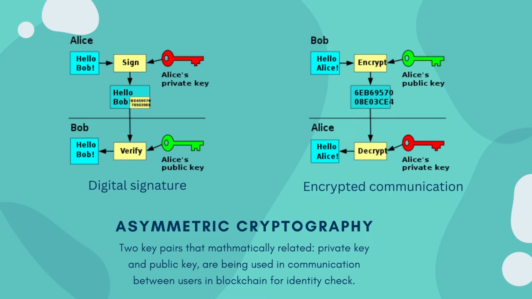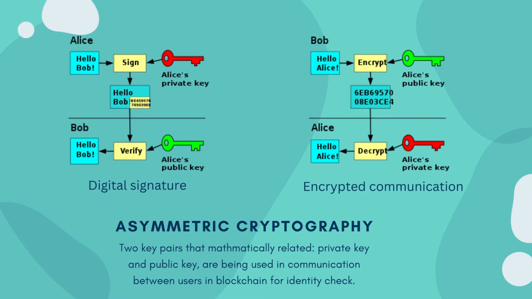In some applications of blockchain, such as cryptocurrency, the private key is stored in software called a wallet. When a transaction takes place between two users in blockchain, the private key will first be used to sign a digital signature. The signature can be verified by anyone who holds the public key of Alice to prove her identity. The public key will be used as an encryption key for communication once both parties have verified the identity of each other.